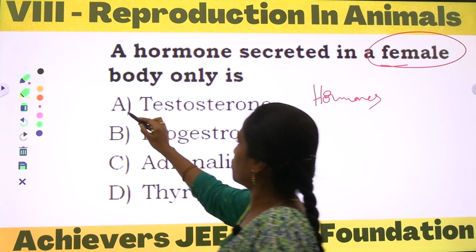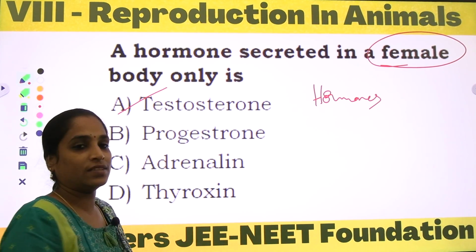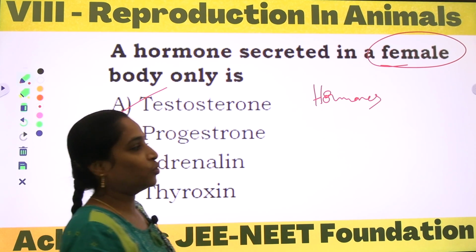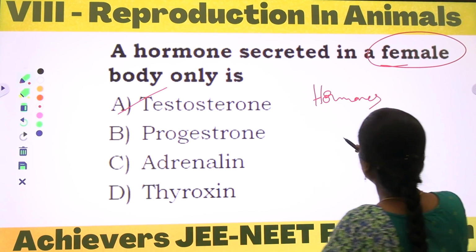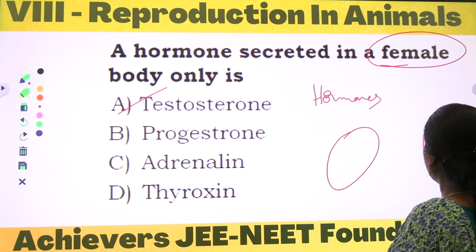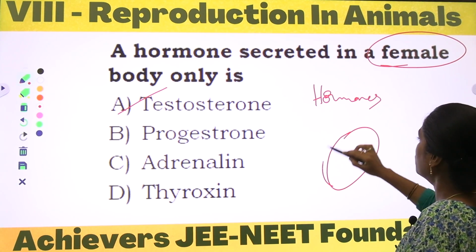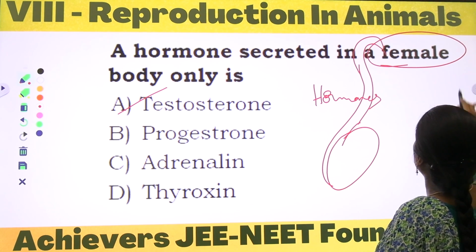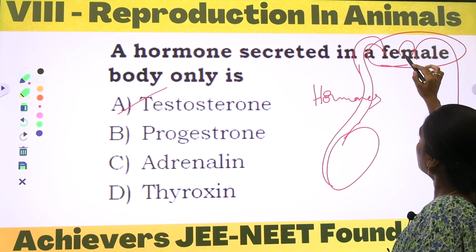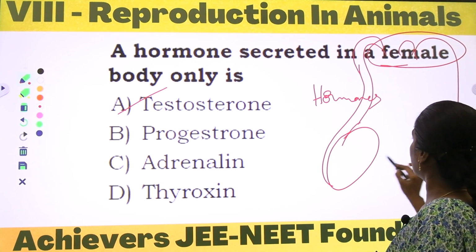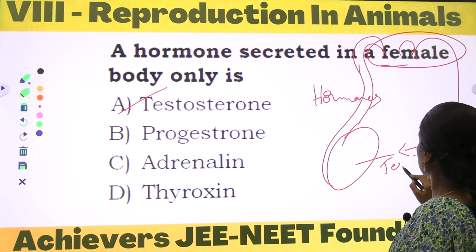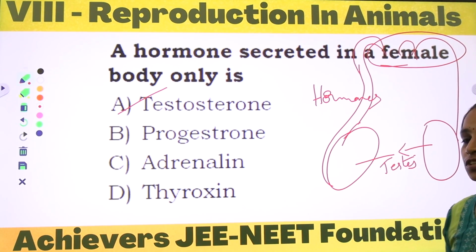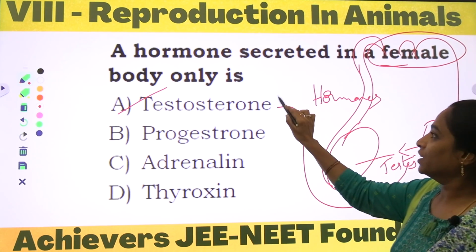What is testosterone? Testosterone is the male sex hormone, which is seen only in the testis, a pair of testes. This pair of testes can be seen in the male body. These testes will be secreting the hormone testosterone.